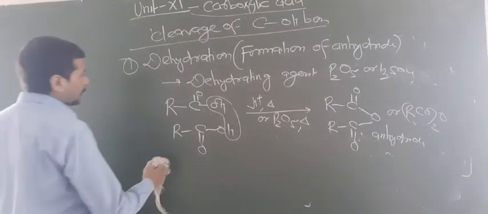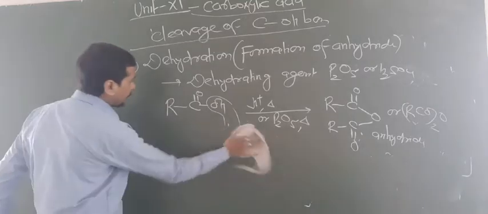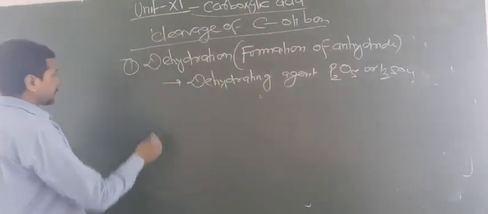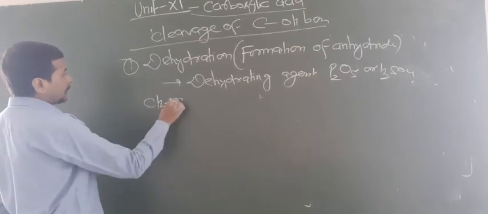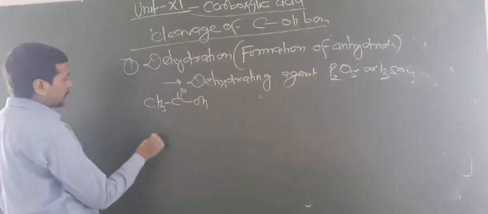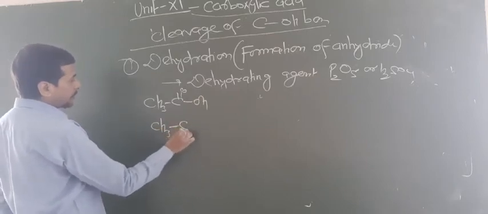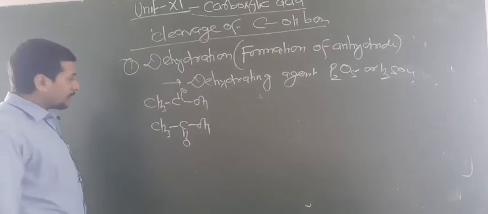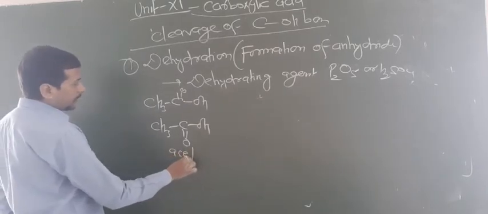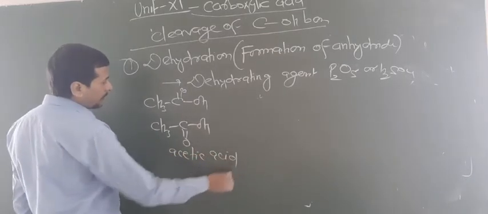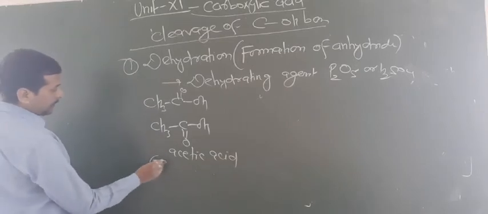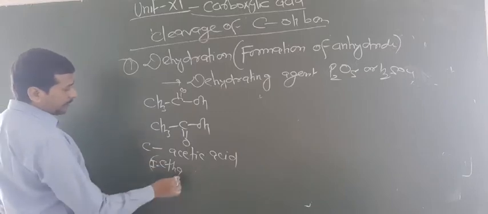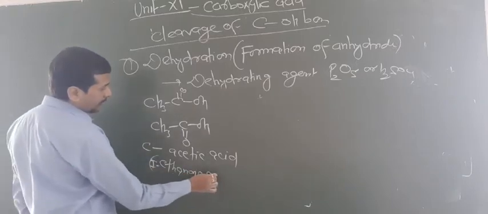How can we write the name of the anhydrides? So look here. Now if you have taken CH3 C double bond O and OH, and one more time the same, you have to remove only one water molecule. That's why we have taken 2 molecules of acid. This is known as acetic acid in common name and ethanoic acid in IUPAC name.